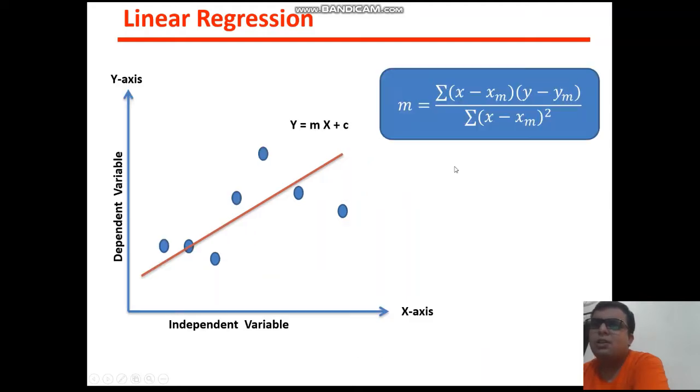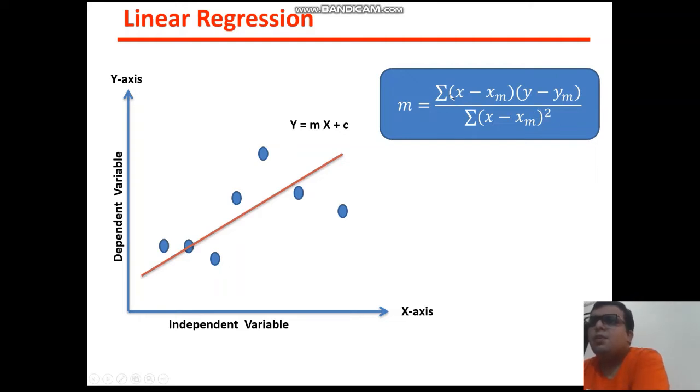Now how can you draw this line? Okay, see this, you need to calculate the m. If you are a mathematician, then by pen and paper you need to find out this m. So how can you find this m? You just need to take the summation of (xi minus xm)(yi minus ym) divided by the summation of (xi minus xm) whole square.